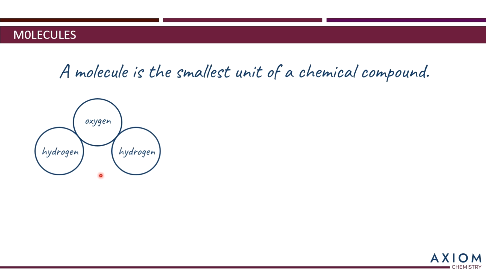Now, we don't always want to have to draw little sketches like this one here every time we talk about a compound. So we give compounds names, and we can describe them with symbols. Let me show you what I mean. Let's think about this compound first. As you can see, there's an atom of hydrogen. So it's going to have hydrogen in its name, and it's going to have the symbol H. But notice there are two atoms of hydrogen. So we say dihydrogen, meaning two hydrogens, and then we write a little 2 after the H, so two hydrogens.